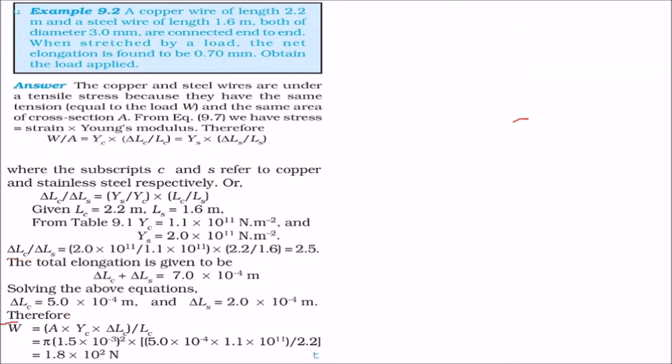Now we have to find this W, which can be taken from this expression we have already seen. Then we just have to put the area, pi r square. Radius we have to take for this one. For copper, YC is also known, delta LC we have just found out, LC is also known, and we just put the value and we get W. That is the load being applied.